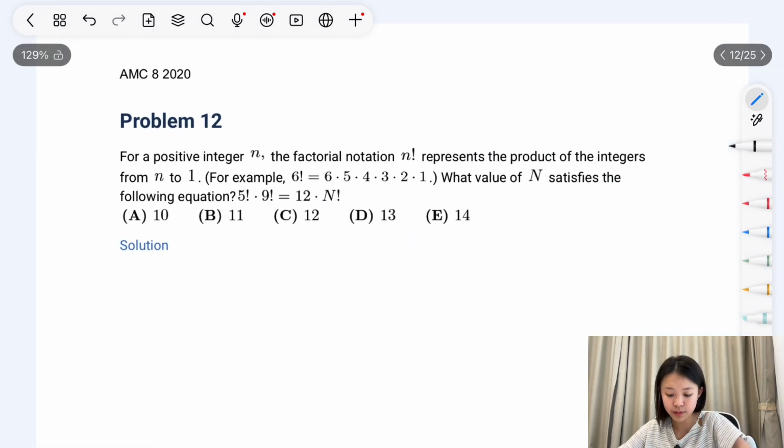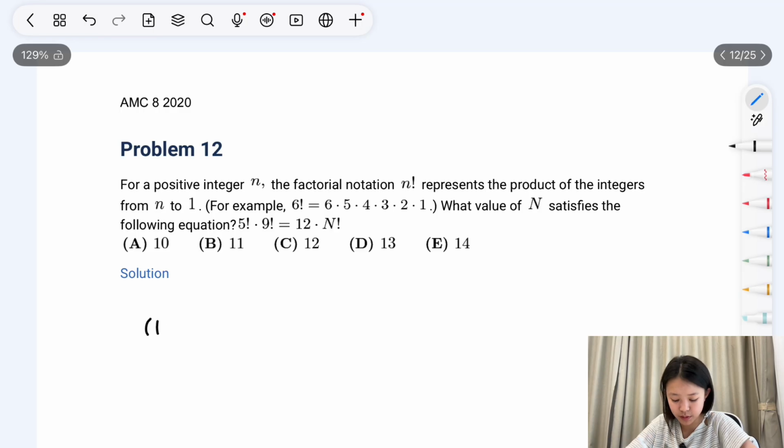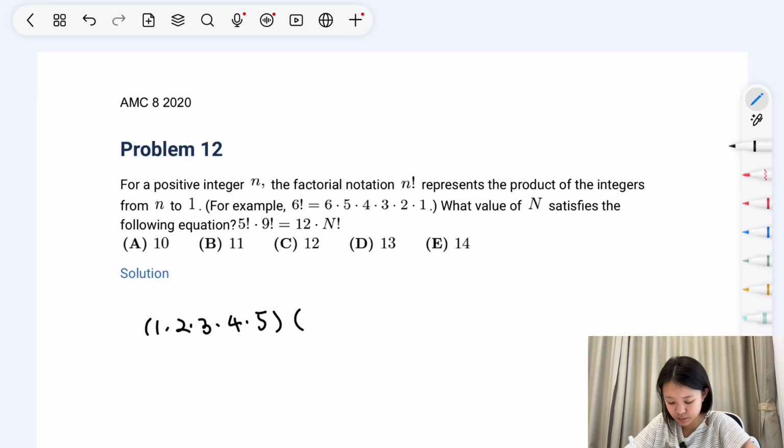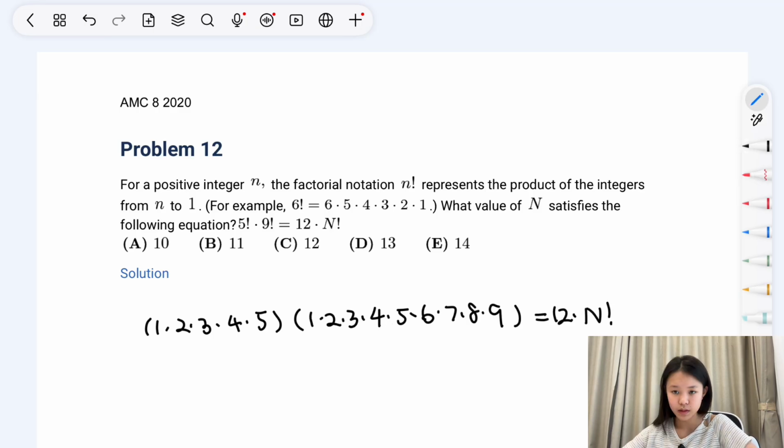Problem 12. For a positive integer n, the factorial n factorial represents the product of the integers from n to 1. For example, 6 factorial equals 6 times all the way to 1. What value of n satisfies the following equation? So we can actually write out this equation because it'll help us to visualize what this actually looks like. So to find the next factorial, we want to find a way to form 10, so we can multiply with 9 and then form 10 factorial. So then we can take 12 here and cross it out with 3 times 4, and we actually get 10 here. So n equals 10.